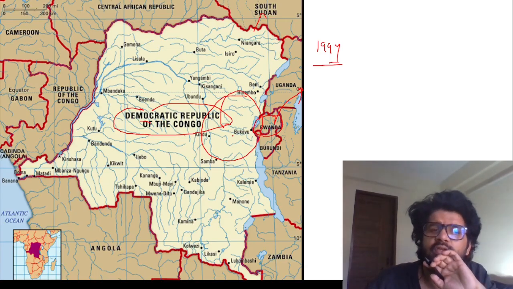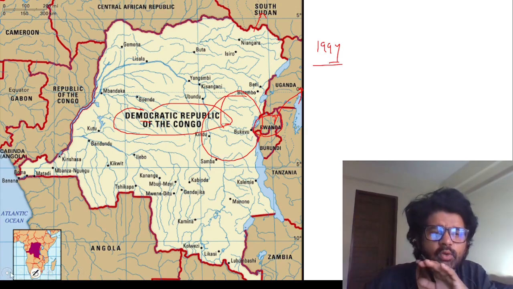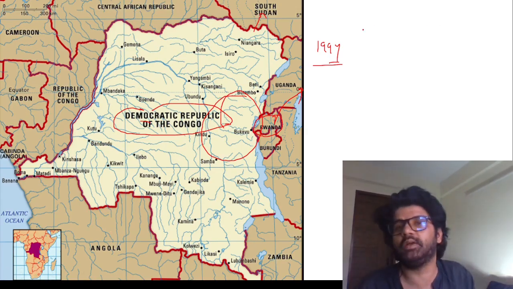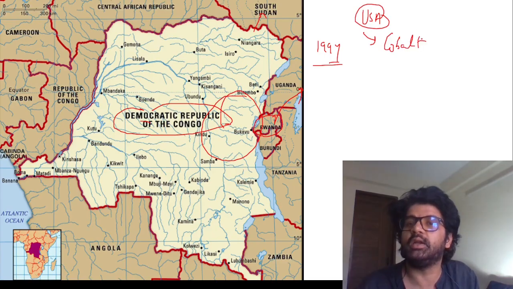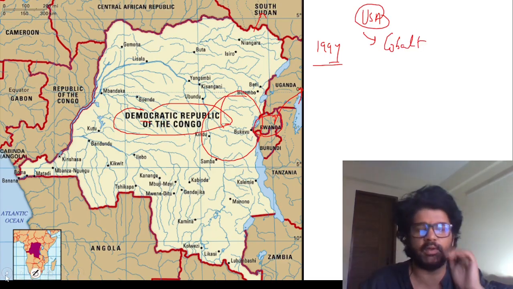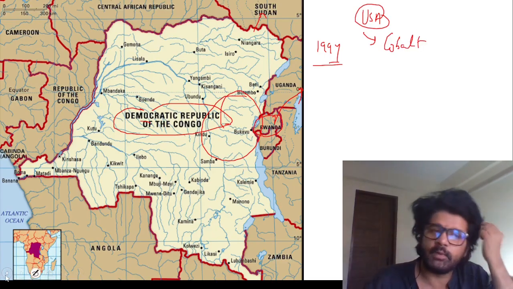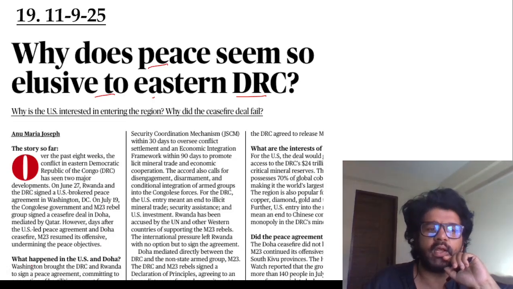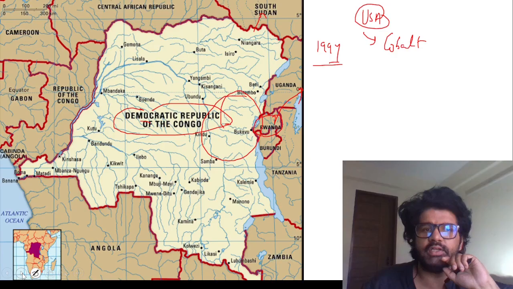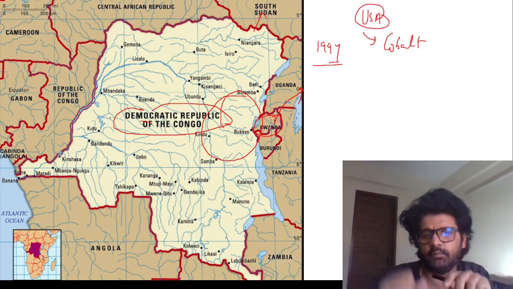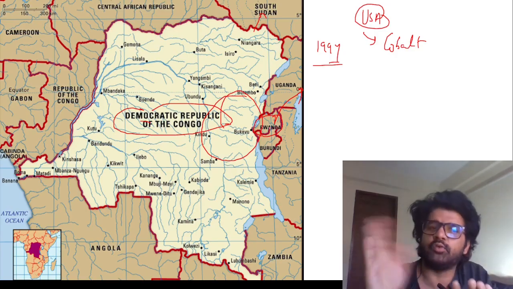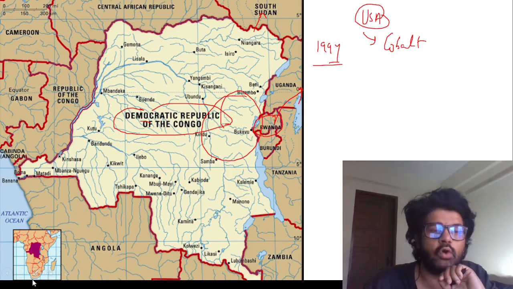This instability has created issues in the Democratic Republic of Congo, and given an excuse for the US to interfere here. Why is the US interfering in Congo? Because Congo has a rich reserve of cobalt, critical minerals, and everybody needs critical minerals. China is a hub of critical minerals, but we are too dependent on them. That's why everybody is now focusing on Eastern Democratic Republic of Congo. Rwanda is creating its own unrest in this region because tribes which had influence in Rwanda also have influence in Eastern DRC.